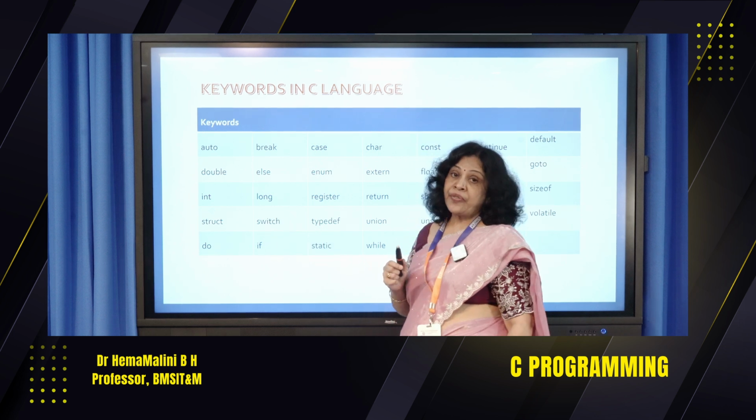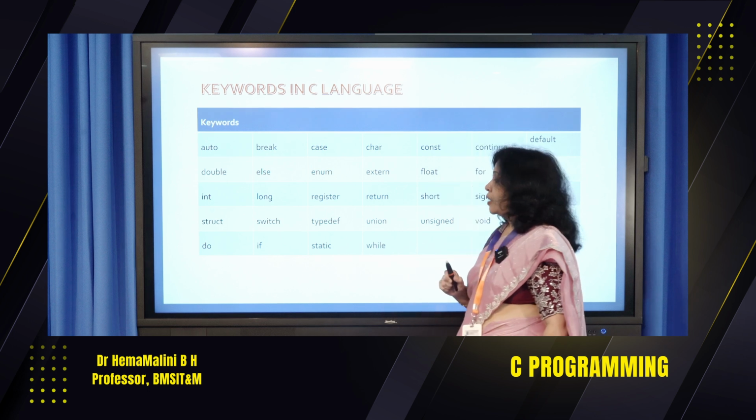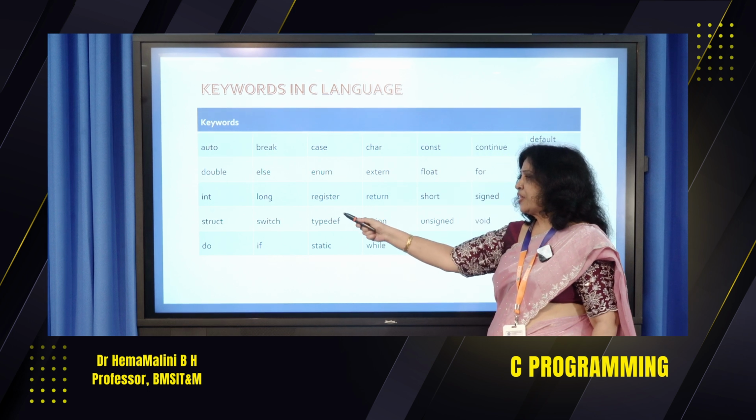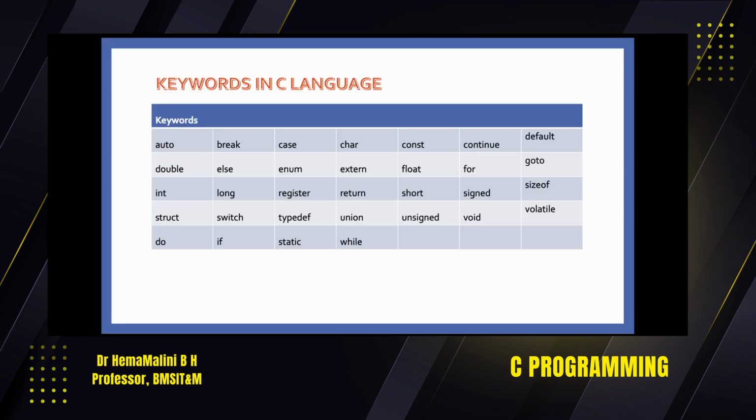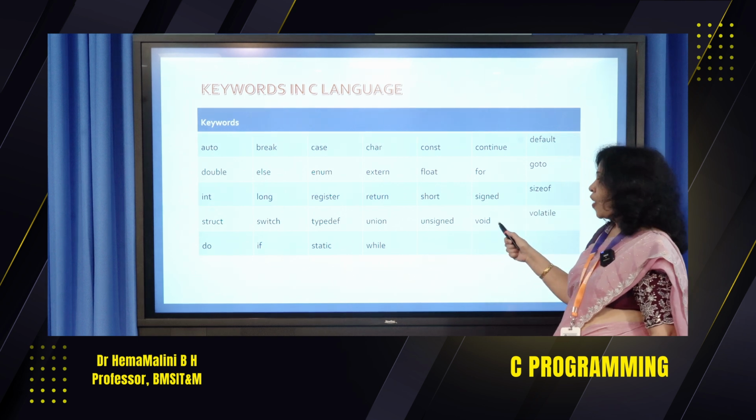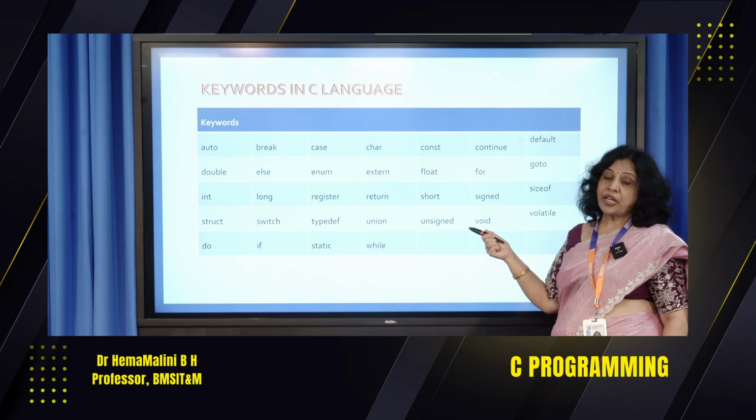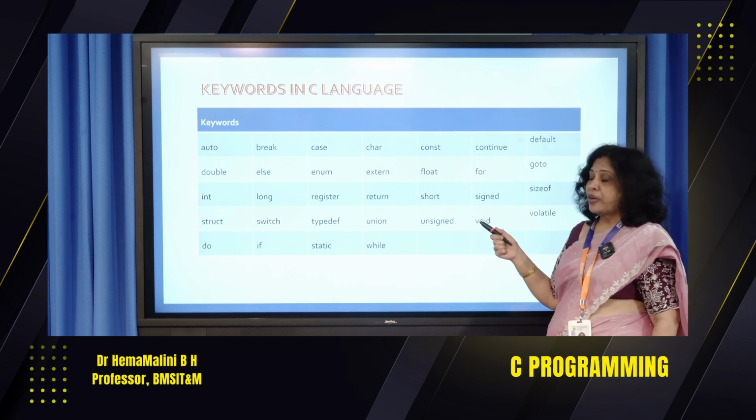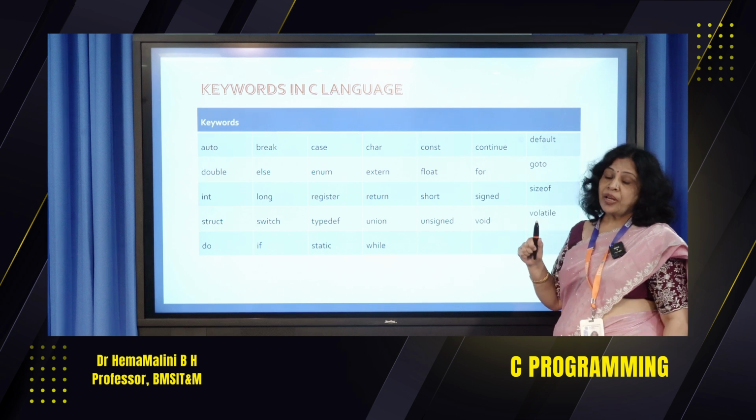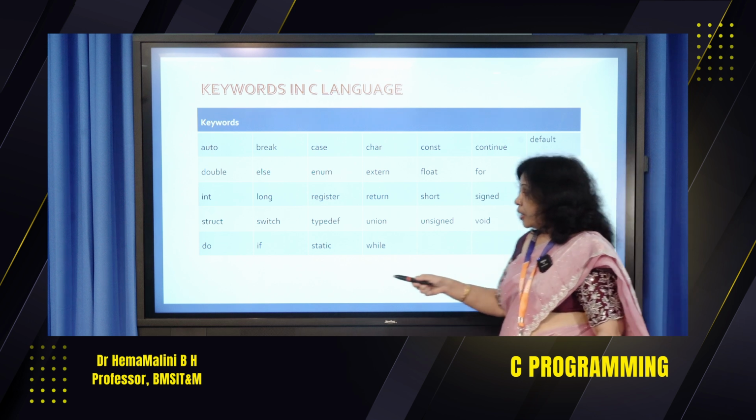Switch, whenever we have multiple branching, we use the switch. Typedef, it is going to define a type. Usually along with the structure we use typedef statements. Union, this is one more derived data type. Unsigned data type. Void, we show this with the functions. If we are not returning anything, void means null. If a function is not returning anything, we call it a void function. Volatile, after the execution we are not going to save it, it gets volatile.